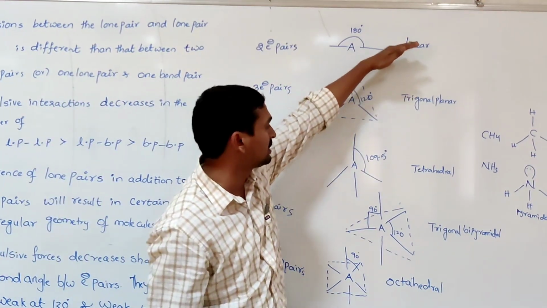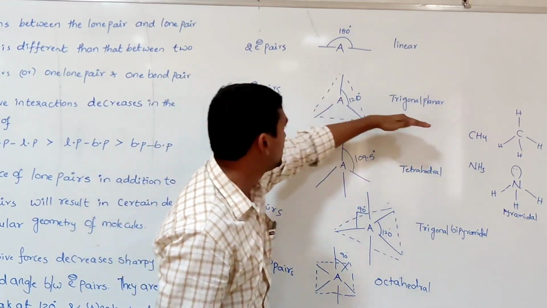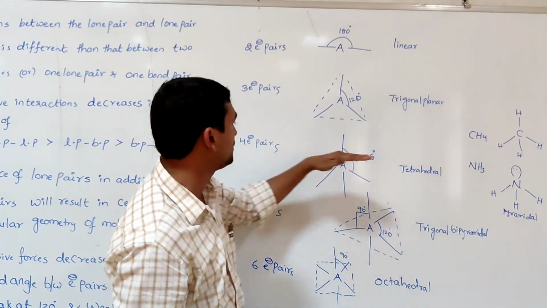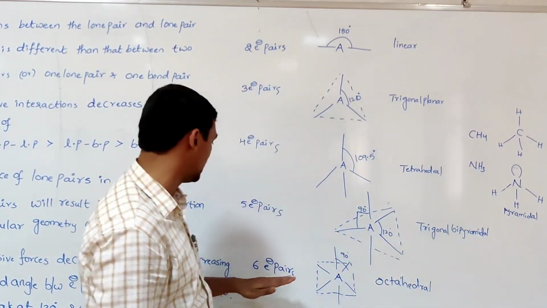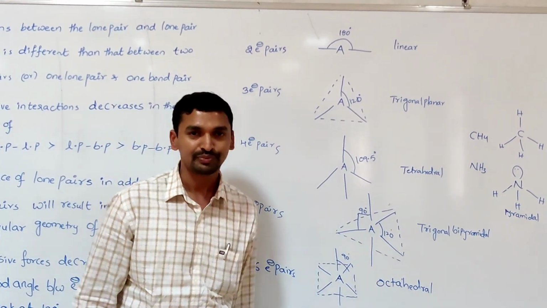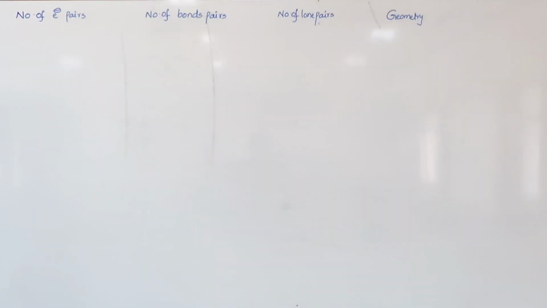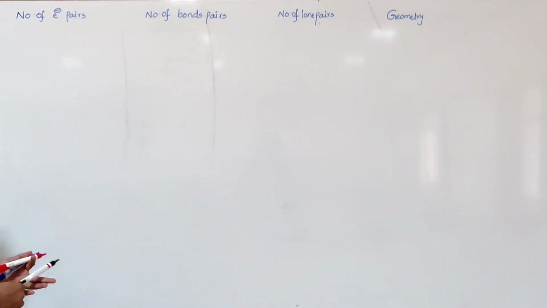But the basic geometries are these: if 2 electron pairs, linear; 3 electron pairs, trigonal planar; 4 electron pairs, tetrahedral; 5 electron pairs, trigonal bipyramidal; 6 electron pairs, octahedral geometry. So now, how is the geometry distorted? What geometry do we get by the presence of different numbers of lone pairs around the central atom? That is discussed one by one.